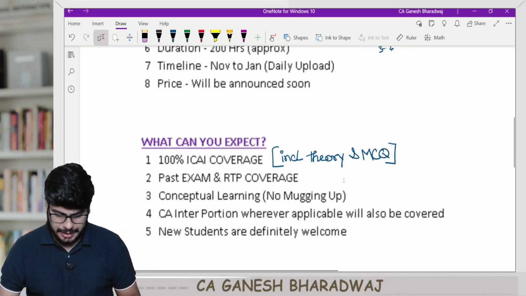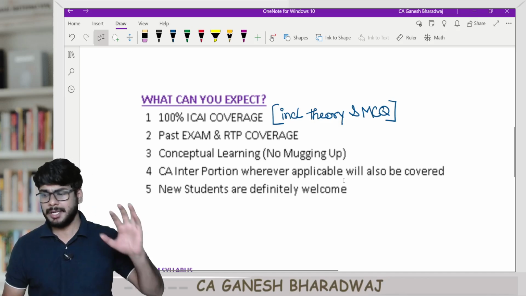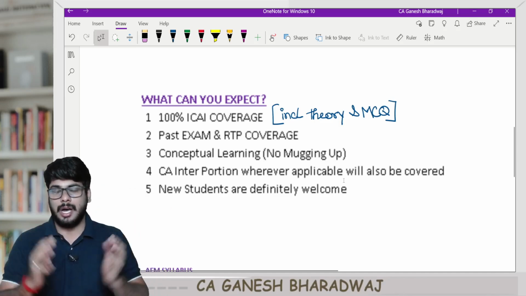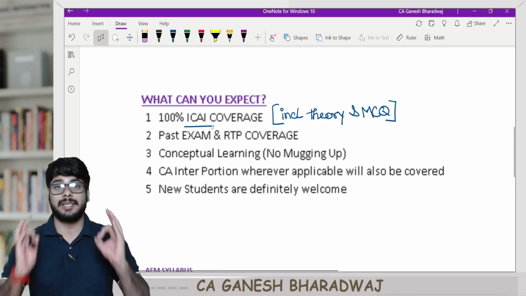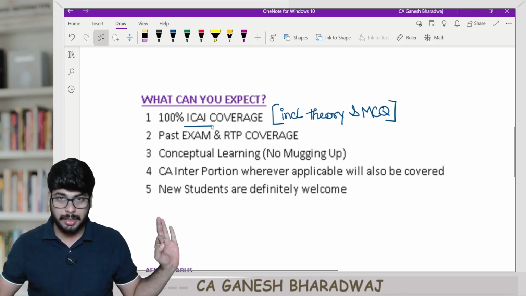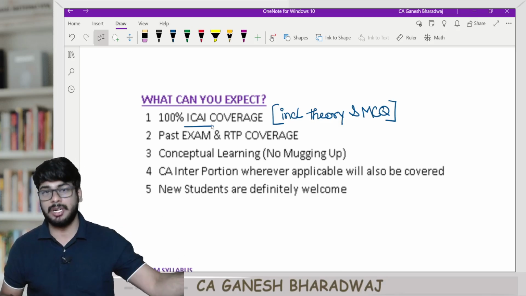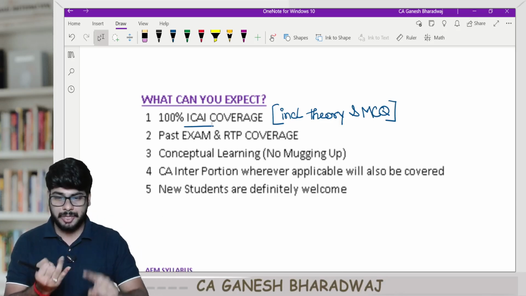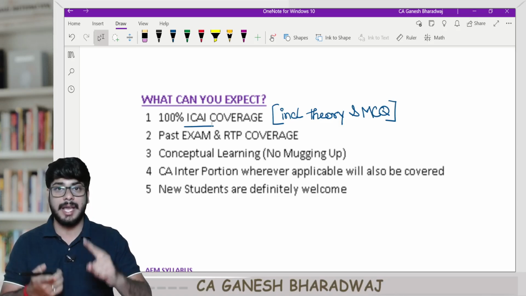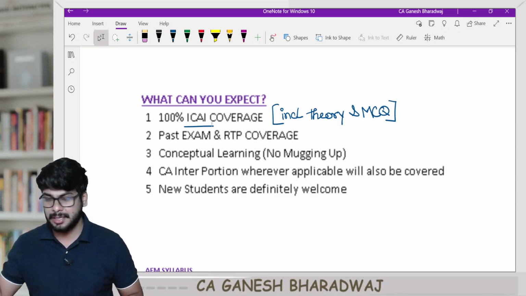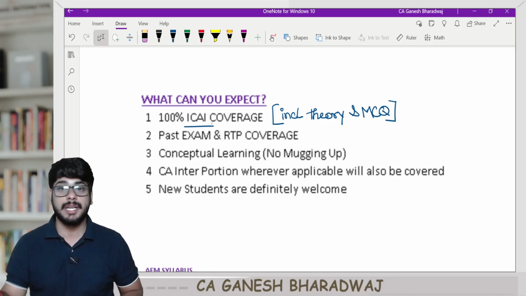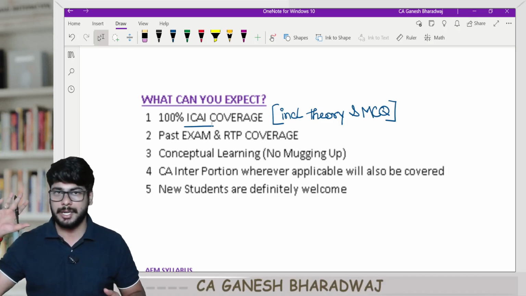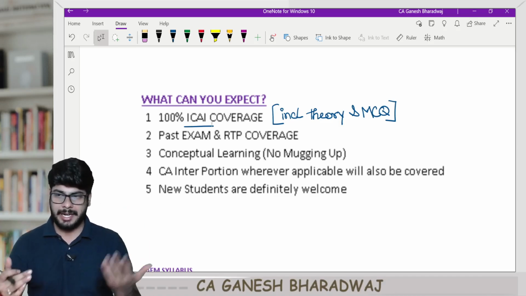Now, going on to the second aspect, what can you expect out of our CA Final AFM lectures? The first and foremost thing, the entire ICAI study material will be fully covered, right? And when I say full coverage, I'm talking about concepts, numerical problems, theory and MCQ. Every single thing will be covered, right? Beyond this, there will not be any requirement for you to refer to any other material, right? You can open the study material and also see.